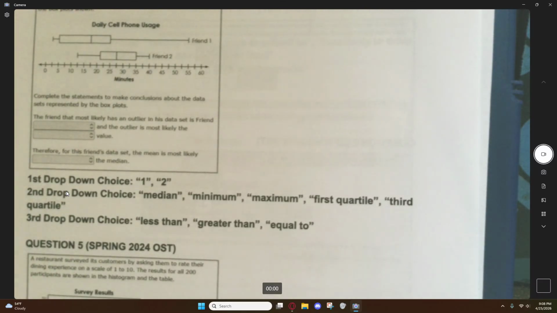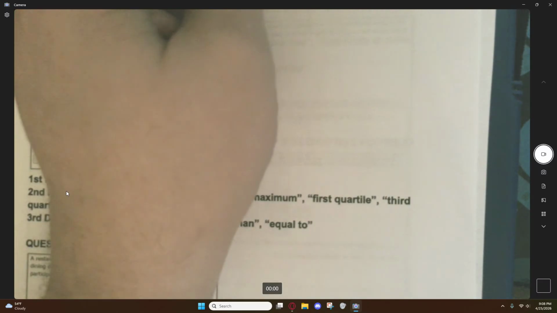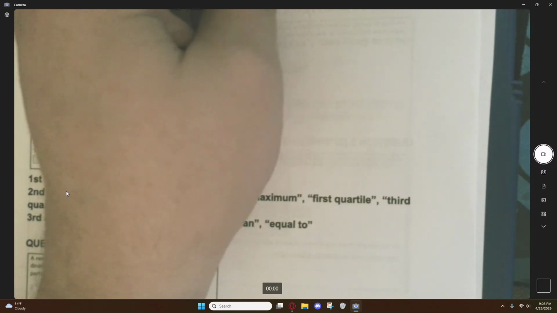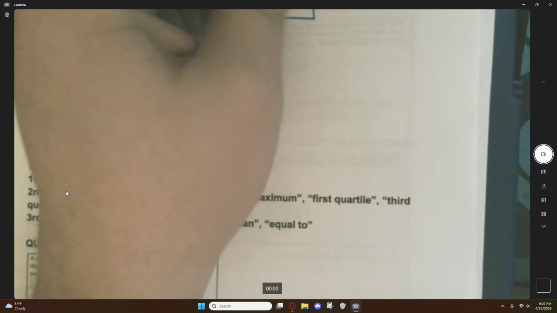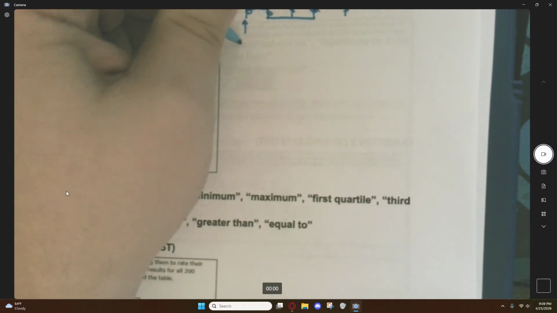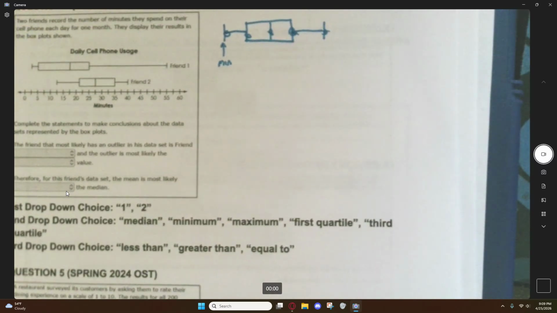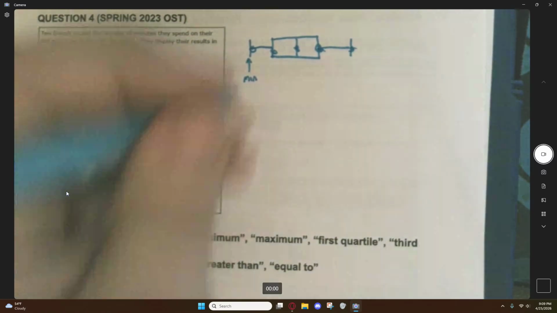Okay, so let's look at this. Remember when we talked about box and whisker plots? We talked about it representing what was called the 5-number summary. Okay, so I'm going to redraw this. I know my hand's blocking the camera for a second. This represented your minimum value.